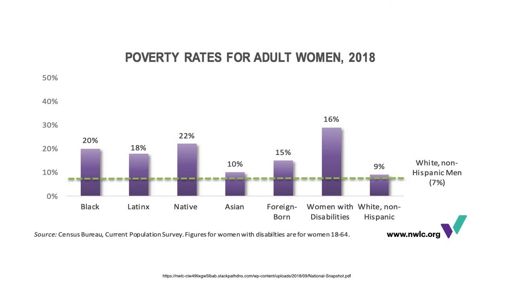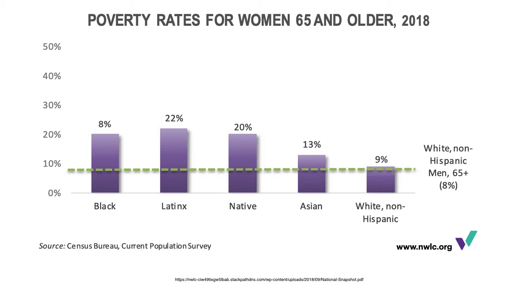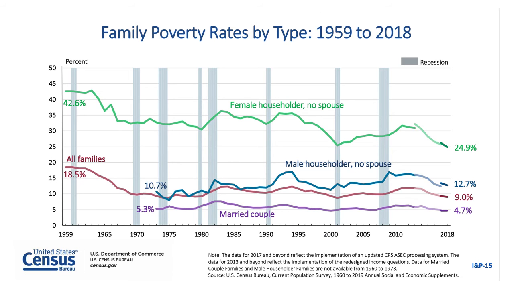Poverty among women varies significantly by race, too, with Native women having the highest poverty rates and white non-Hispanic women the lowest. And this is that same variation looking just at women over the age of 65. It's not just by gender, of course. Poverty varies by family structure, with poverty among female-headed families more than twice the overall poverty rate at 25%.